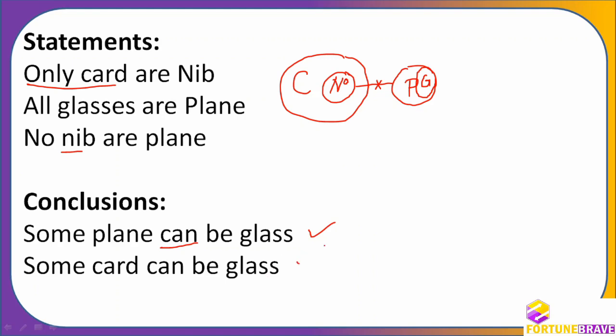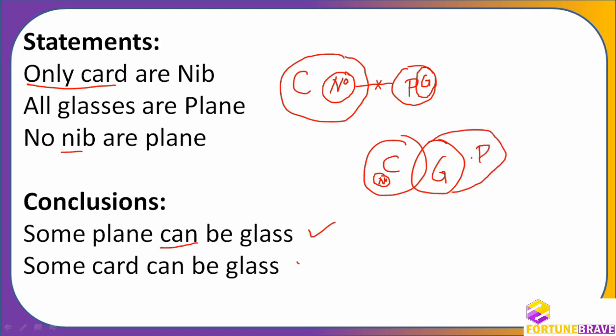So I am going to draw this one. When I get confusion, I draw. Some card are glass, so I will write some card are glass. Now I will put everything else. Only card or nib I will put here. Okay. All glasses are plain. Now no nib are plain. So I can do everything.